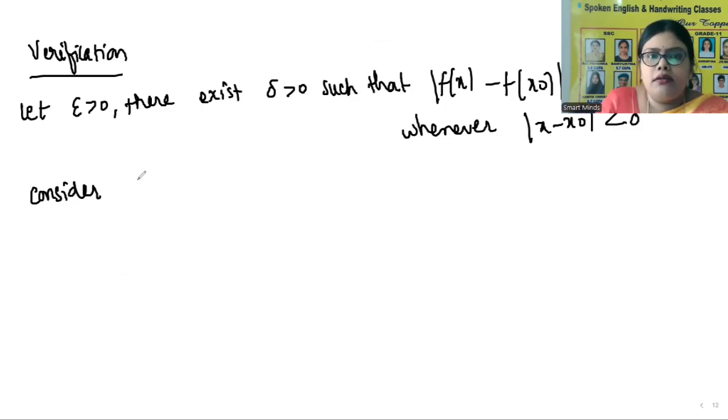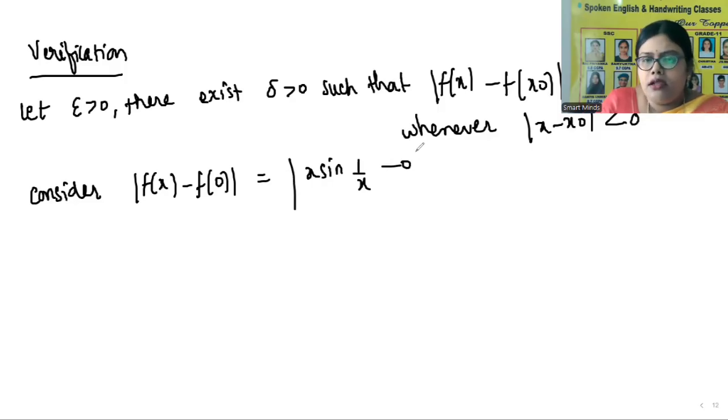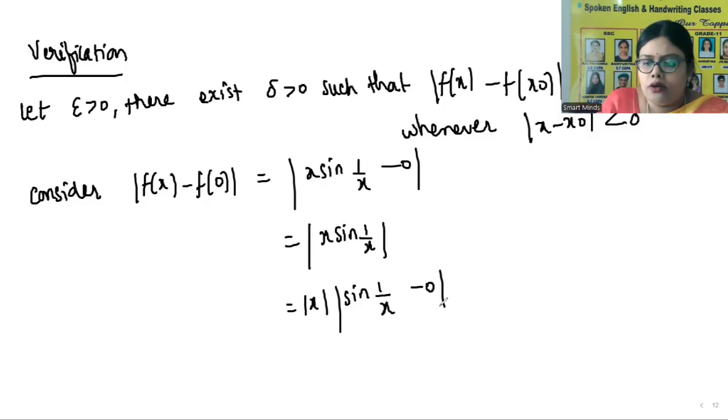Now consider mod f of x minus f of 0, which is equal to mod x sine 1 by x minus 0. That is mod x, if we take it out, we get mod sine 1 by x minus 0.